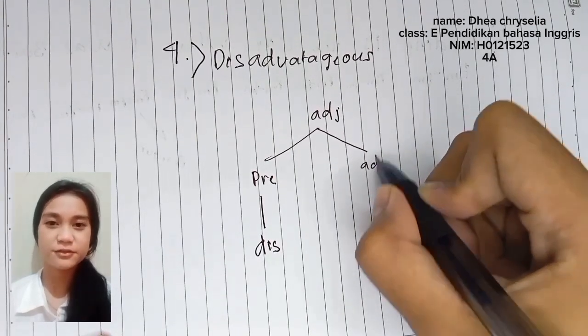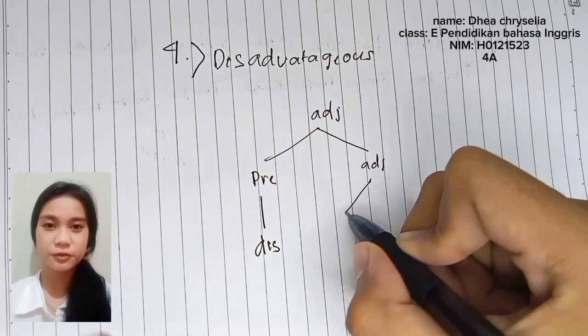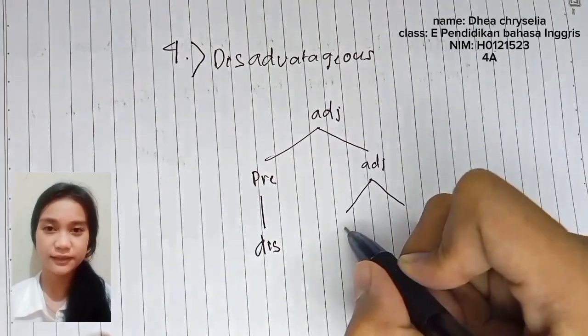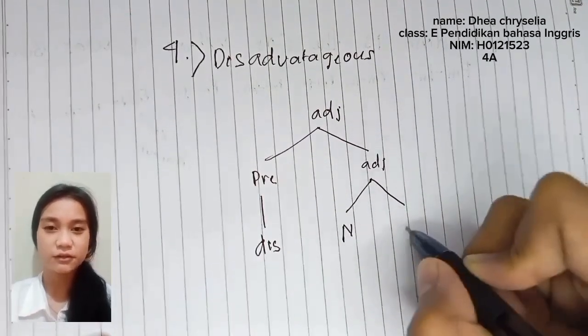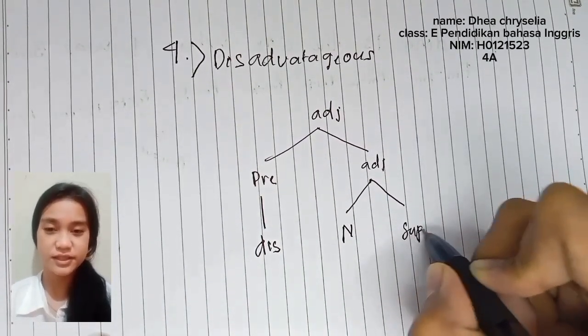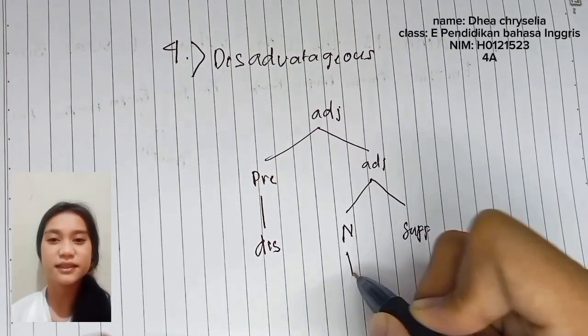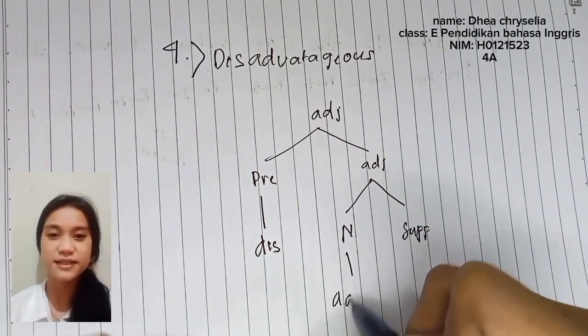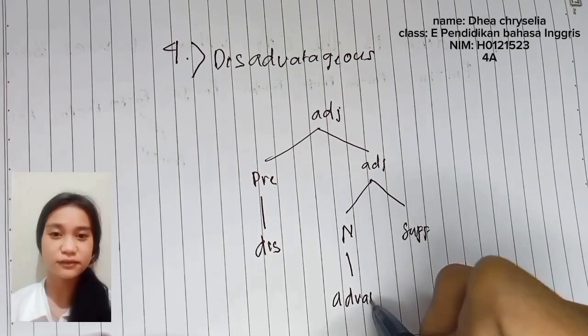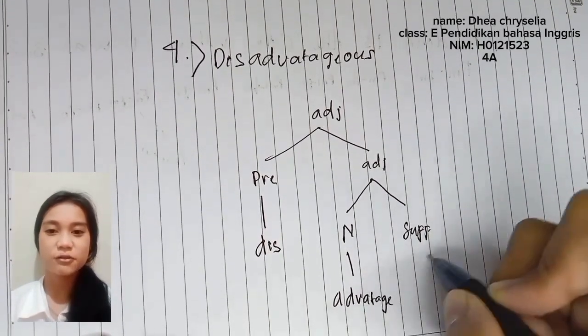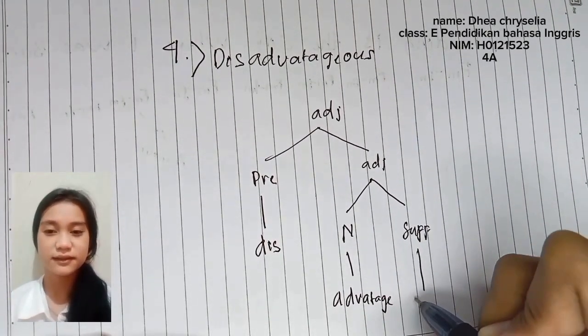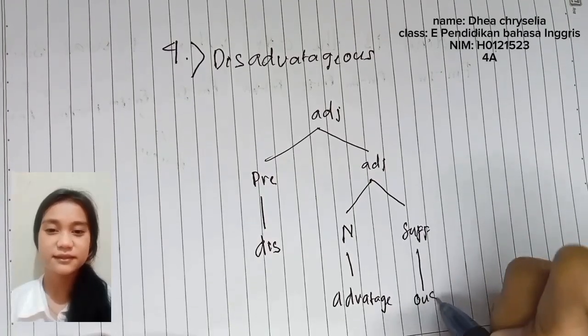Under the prefix, we place this prefix. For the stem, we divide into the noun advantage and the suffix ous. This is the complete structure, showing the hierarchical relations of the morphemes in the word disadvantageous.